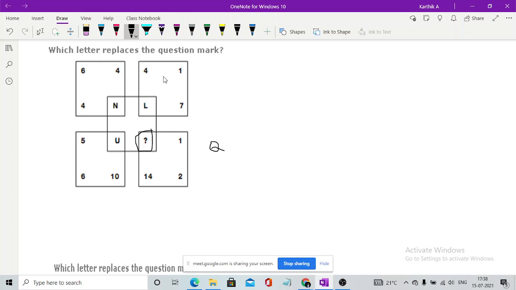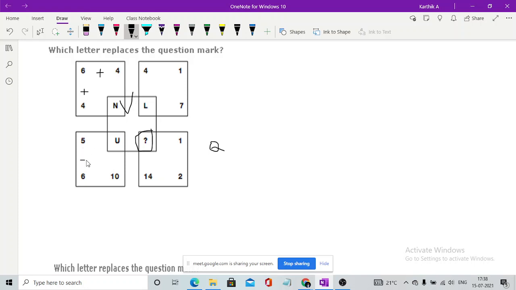How could you guys do it? You guys have numbers on the side, and you have the letters in the middle. Yeah, it's right. You just add the numbers. 6 plus 4 is 10, 10 plus 4 is 14. The 14th letter of the alphabet is N.